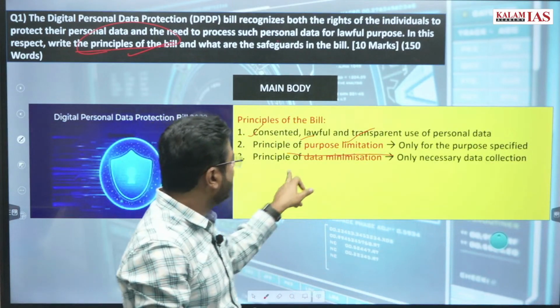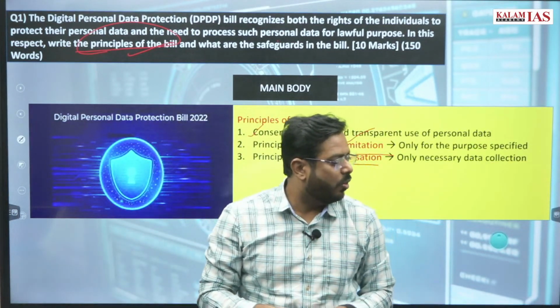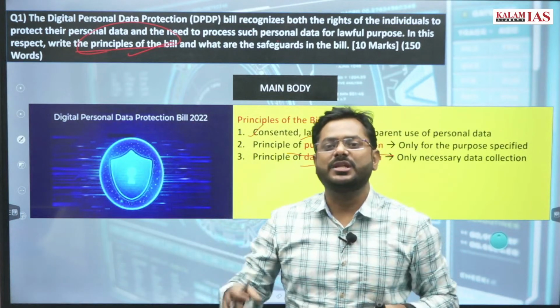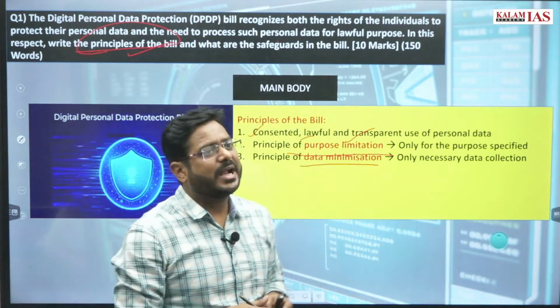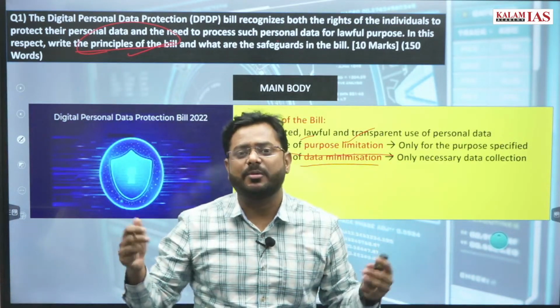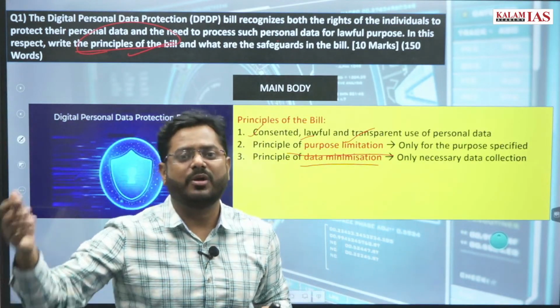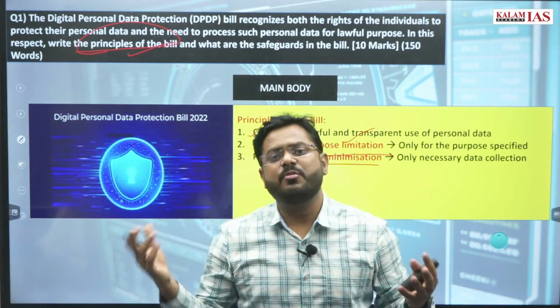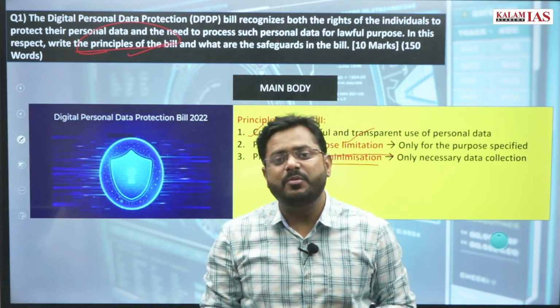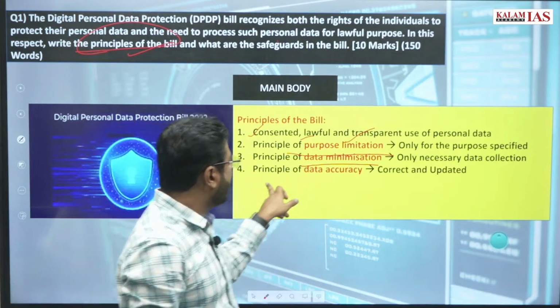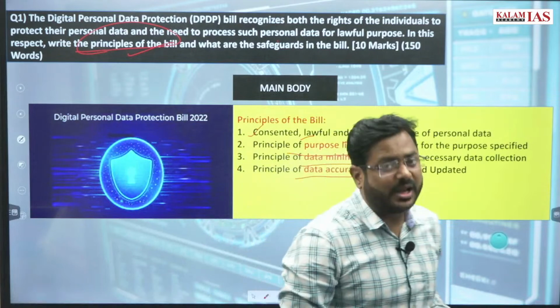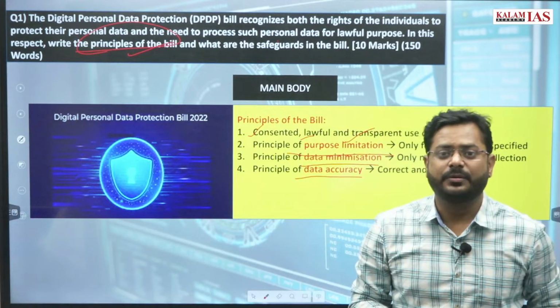Then the principle of data minimization: only that much data will be collected which is very much required, right? Not that everything around the world, whatever you are doing, what you are eating, what you are drinking, will be taken. Only the data which is very much required will be taken. Then the principle of data accuracy: whatever data is being collected should be accurate enough.